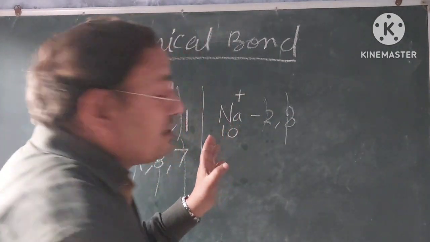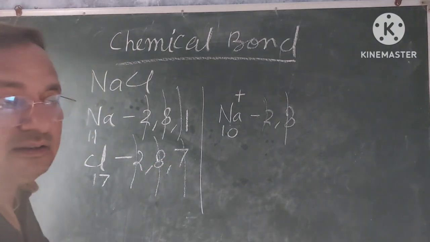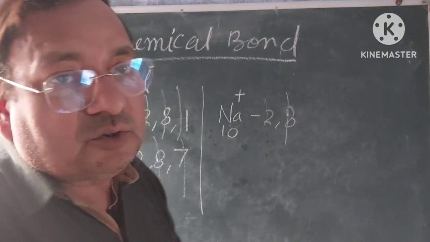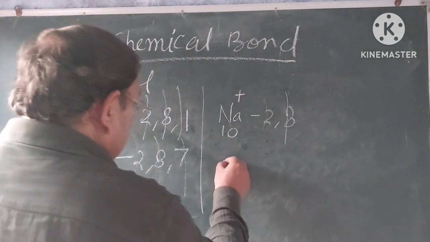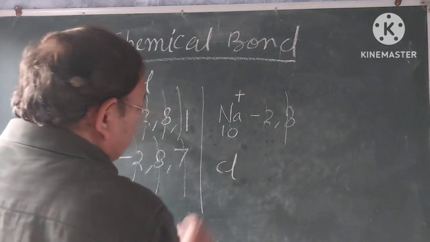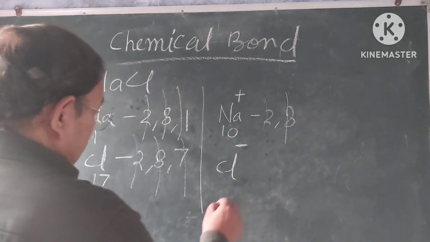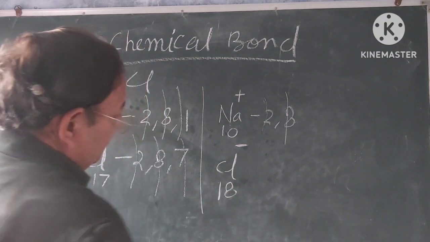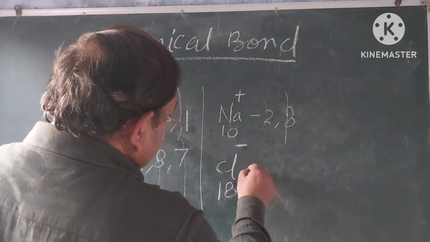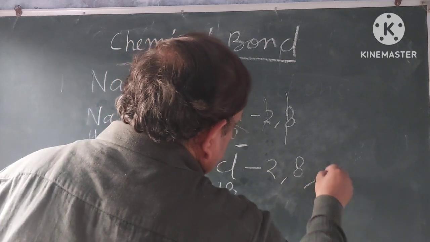Sodium gets a stable electronic configuration, and chlorine, by getting 1 electron, becomes a negatively charged ion. Understand? Then chlorine is written as chloride, and chloride has 18 electrons. Its electronic configuration will be 2, 8, 8.